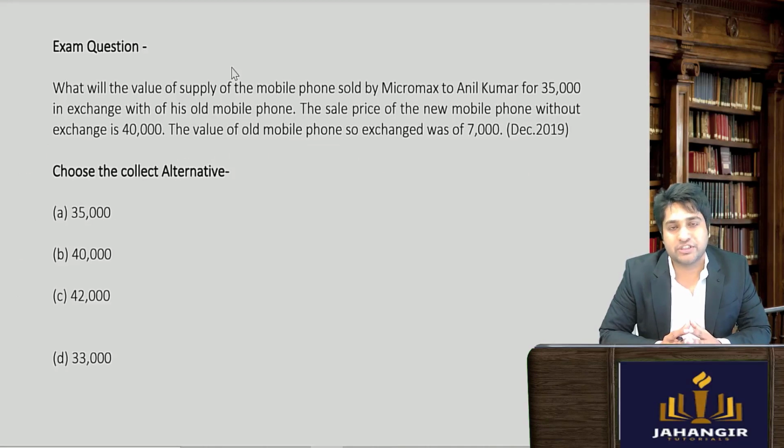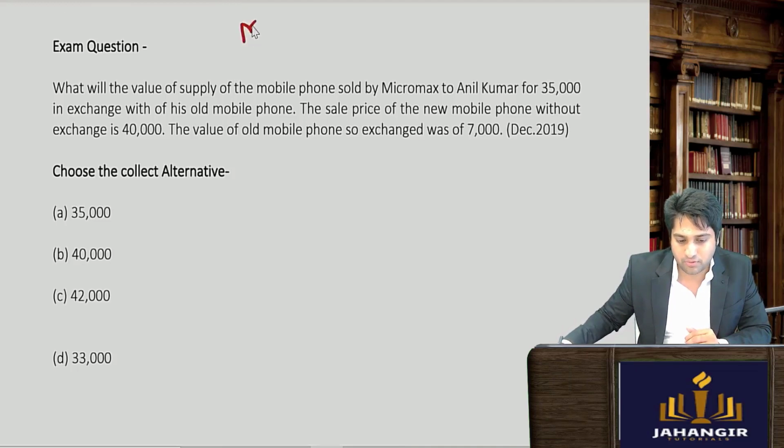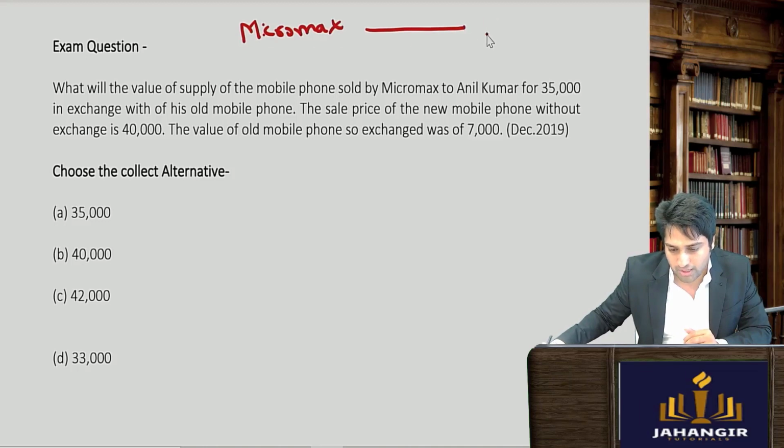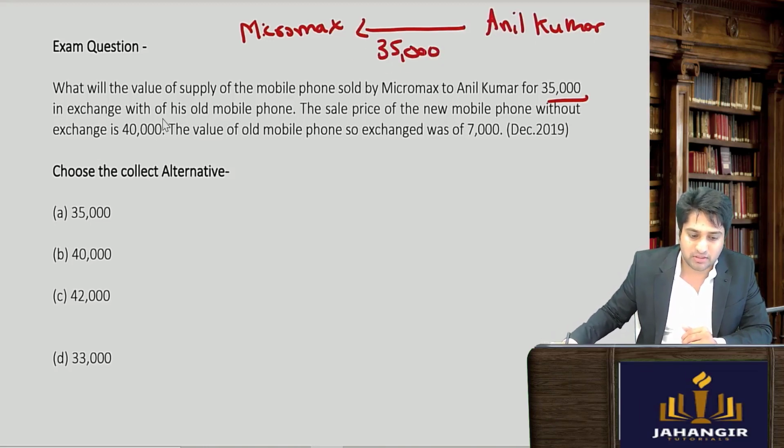Now let's see a question on rule number 27. This is an exam question and let's see if you can choose the right option. Now they are asking what is the value of supply when a mobile phone is sold by Micromax to Anil Kumar for rupees 35,000. So Anil Kumar is giving 35,000 in exchange with his old mobile phone.